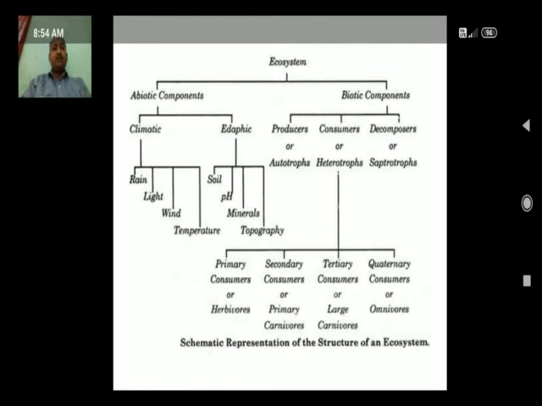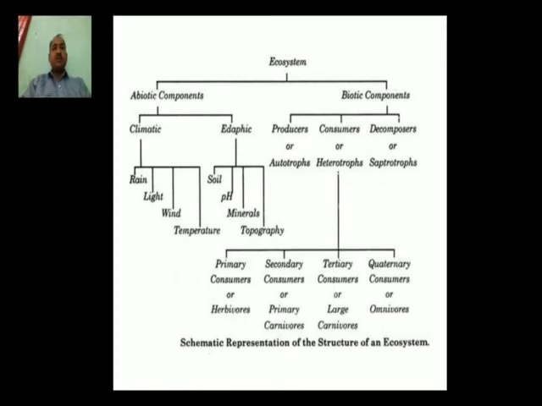Here you can see the slide. Through this slide we can easily understand the important things we always find in the ecosystem. There are two parts mentioned here: abiotic components and biotic components. Abiotic components are also classified into two parts, climatic and edaphic. Whenever we think about climatic, we need to include some important aspects such as rain, light, wind and temperature. All these are part of the climatic condition.